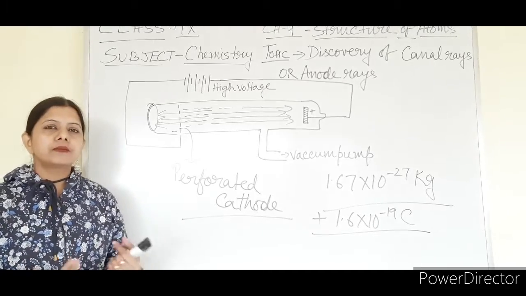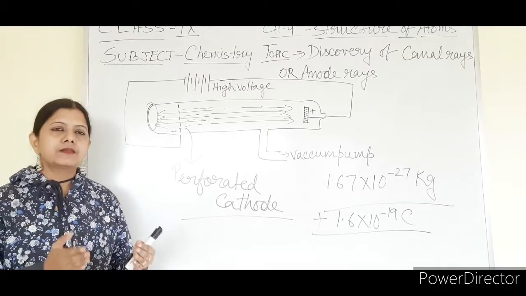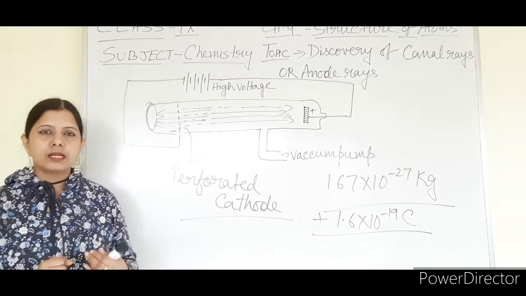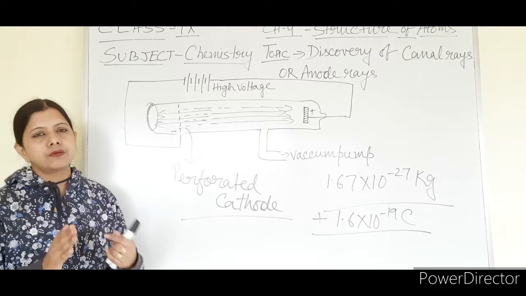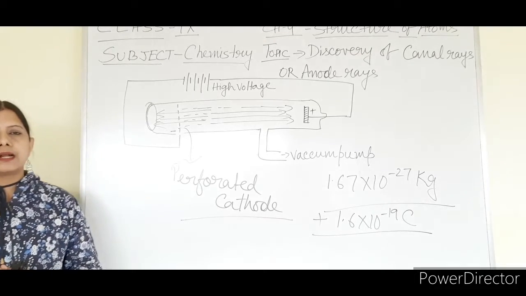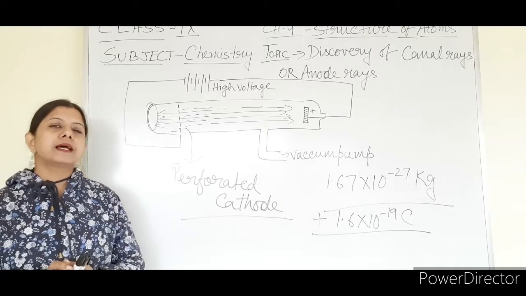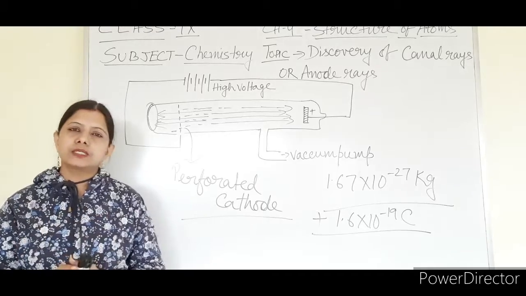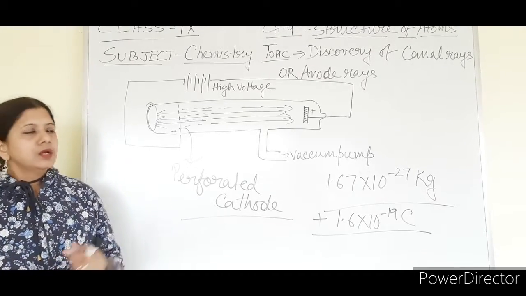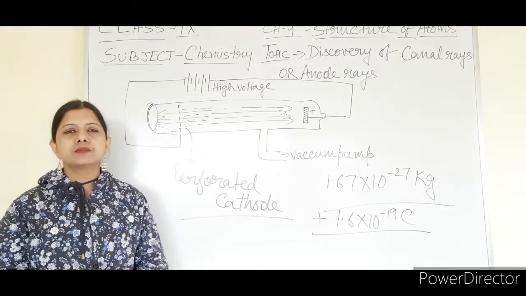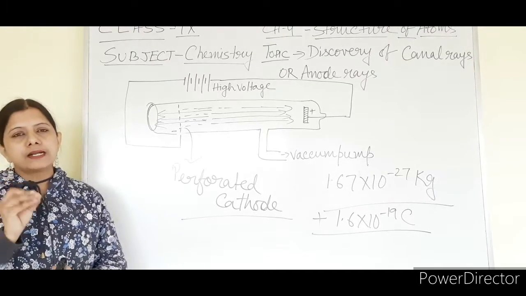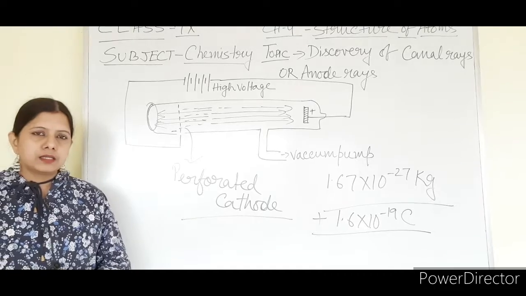If the mass of a proton is 1840 times that of an electron, and if an electron is 1 by 1840 times the mass of a hydrogen atom, that means the mass of a hydrogen atom and the mass of a proton are equal. They are the same. So from here it has been concluded that an atom is made up of some fundamental basic particles.